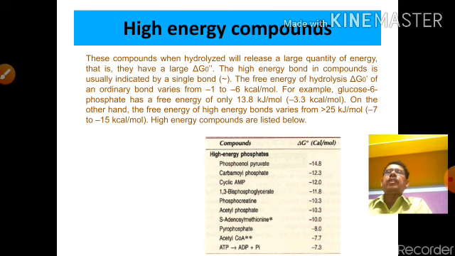The high energy bond usually indicates a single bond, and the free energy of hydrolysis, delta G0, of an ordinary bond varies from -1 to -6 kilocalories per mole.